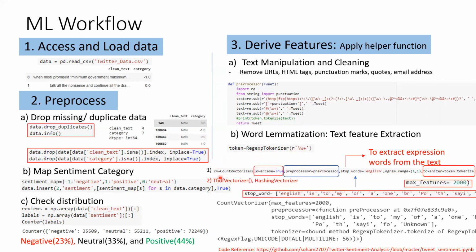Here we are using count vectorizer as the feature extraction function, but you could use TF-IDF vectorizer or hashing vectorizer. We found that count vectorizer gives the maximum accuracy, which is why I use this one. The maximum number of features was 2000. The stop words look like this: English stop words such as articles, vowels, and some prepositions.